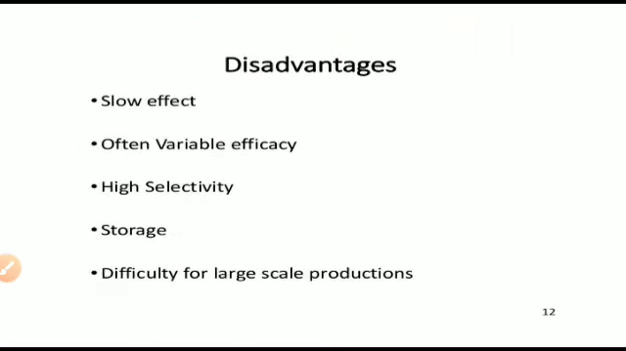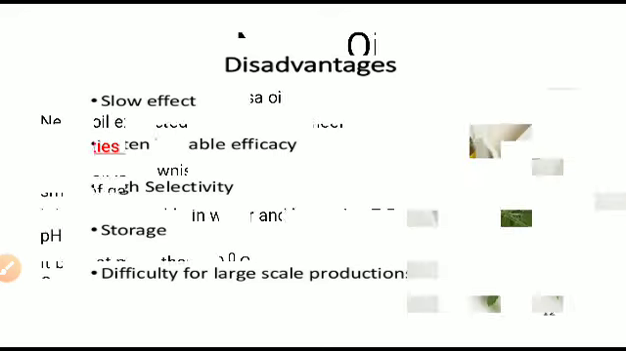There are some disadvantages. These biopesticides have a slow effect. Also, they often have variable efficacy. Variable efficacy means it has different effectiveness on different crops. These biopesticides have higher selectivity. That means these are selective to certain crops. It has many problems with storage and also has difficulty with large scale production. These are the disadvantages of the biopesticides.